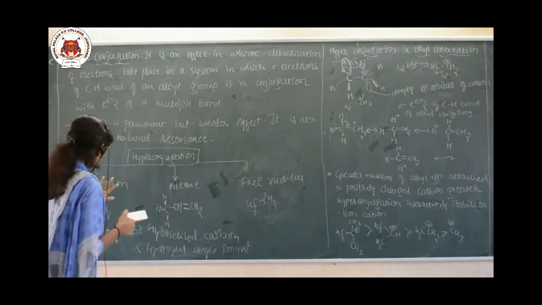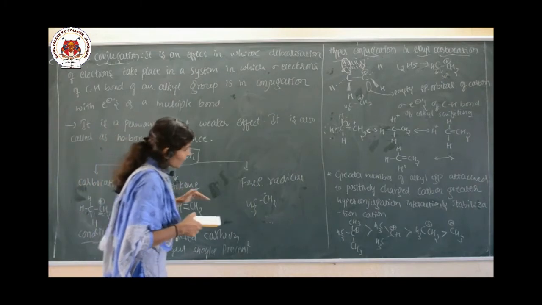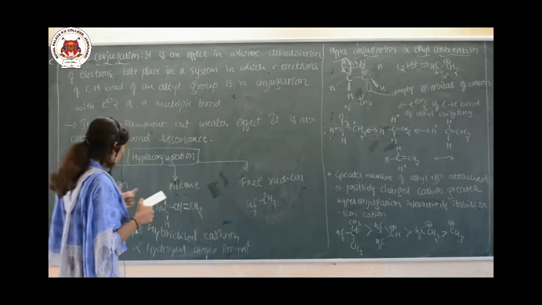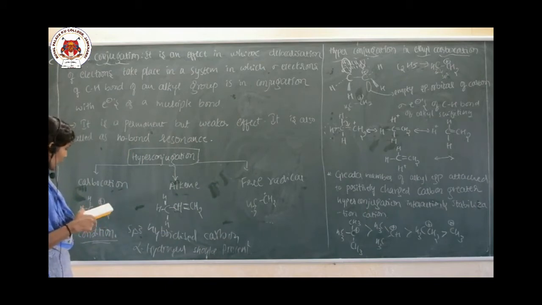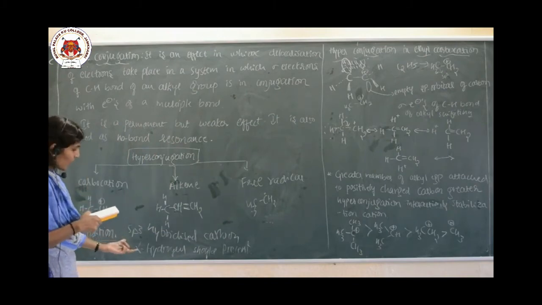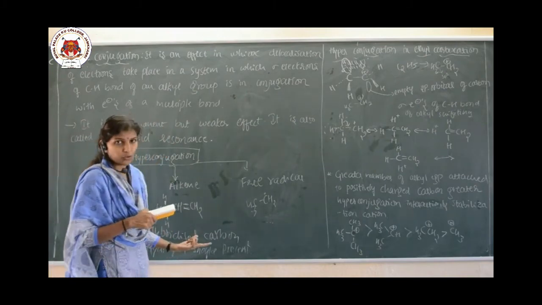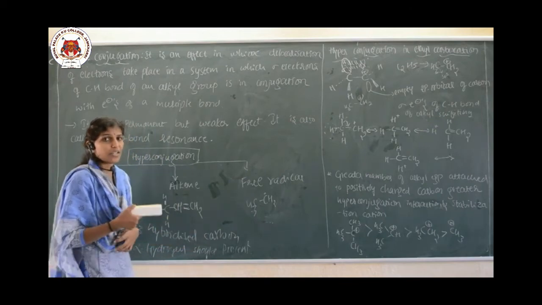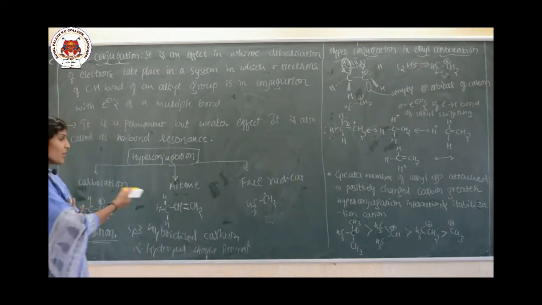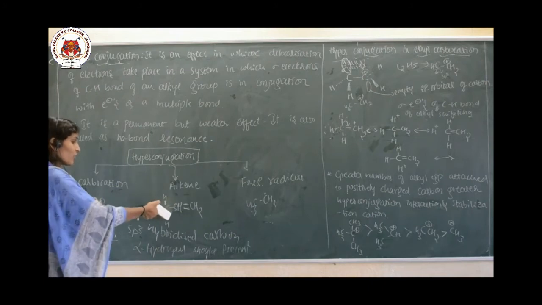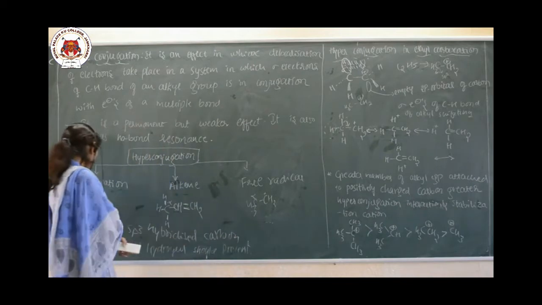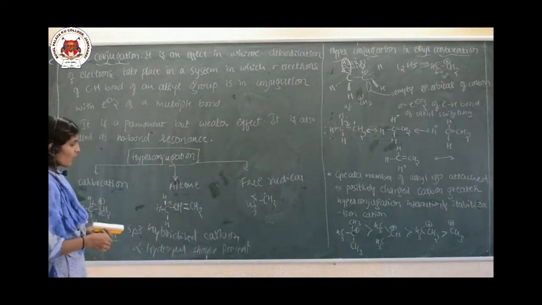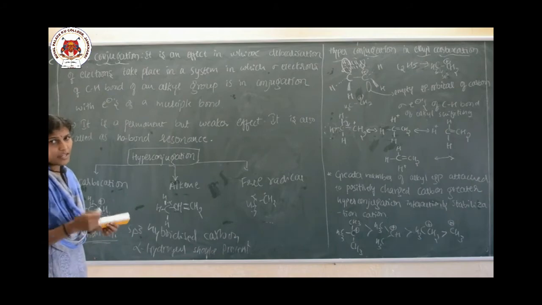Hyperconjugation usually occurs in carbocation, alkene and free radical. In case of these three, the system should be attached to an sp3 hybridized carbon, and that sp3 hybridized carbon should carry an alpha hydrogen. What is the meaning of alpha carbon? The carbon which is next to this system is the alpha carbon. And the hydrogen which is attached to the alpha carbon is the alpha hydrogen.